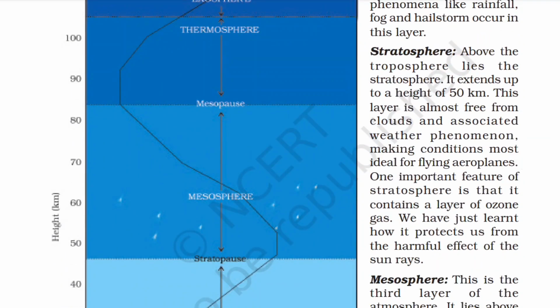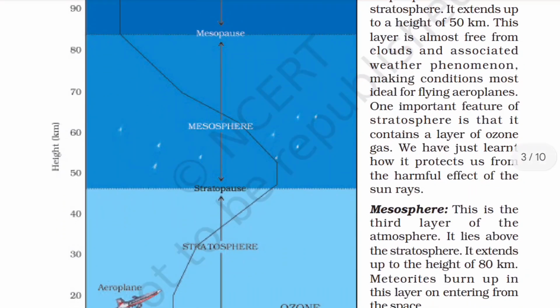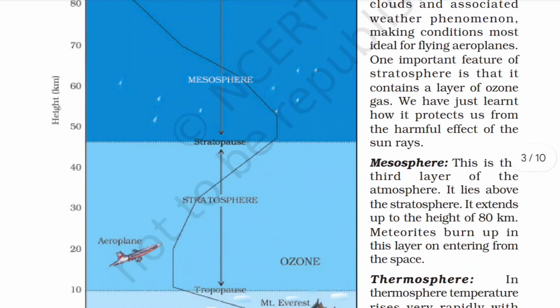Stratosphere. Above the troposphere lies the stratosphere. It extends up to the height of 50 km. This layer is almost free from clouds and associated weather phenomena, making conditions most ideal for flying aeroplanes. One important feature of the stratosphere is that it contains a layer of ozone gas. We have just learned how it protects us from the harmful effect of the sun rays.